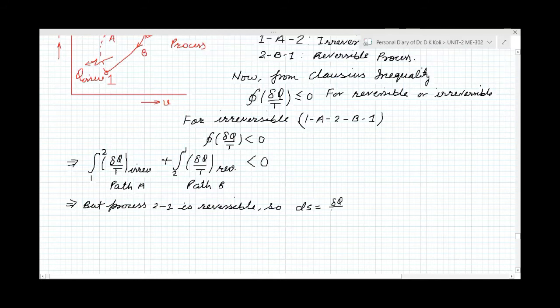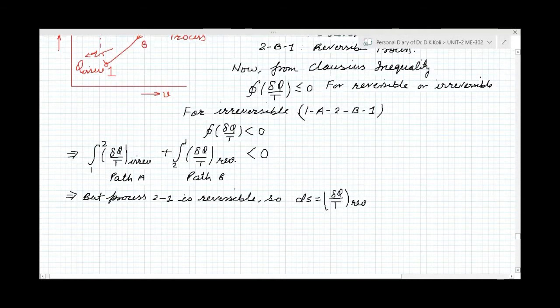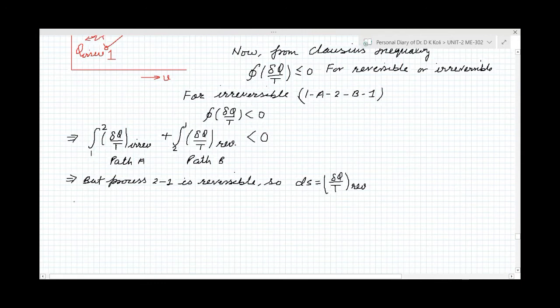We already know this: for the reversible process, ds equals del q by t. So we will substitute there.